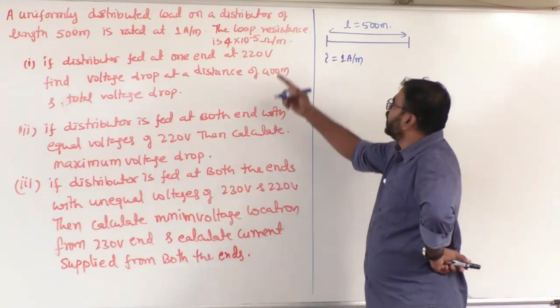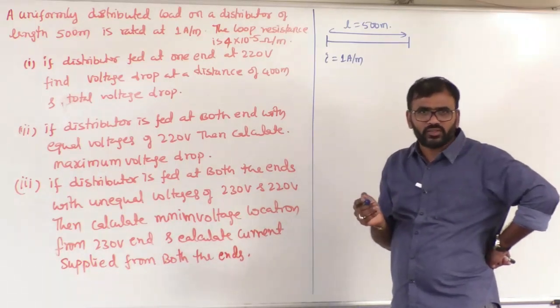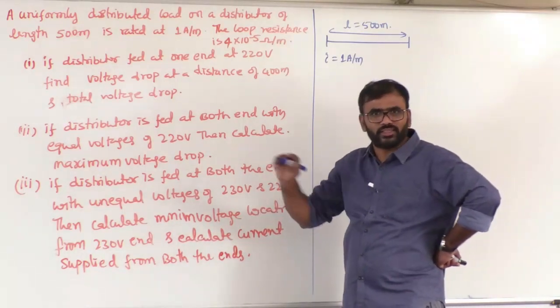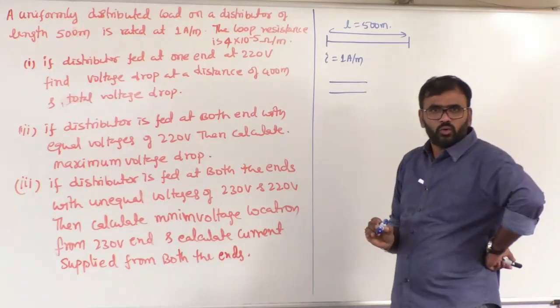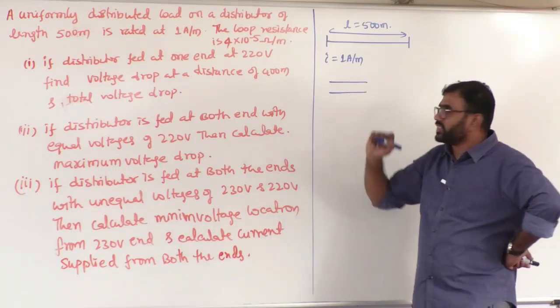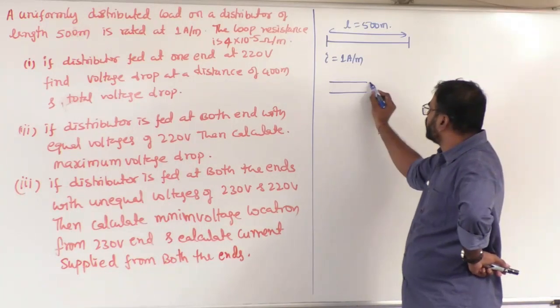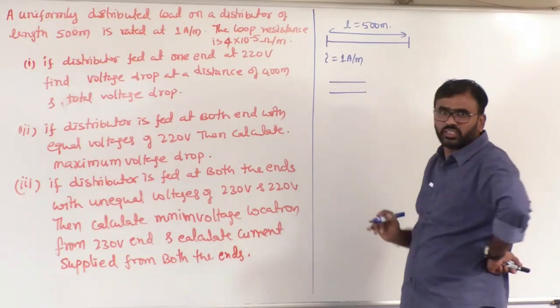Sir, the idea of the loop resistance: a distributor, whether DC or AC, generally has 2 wires. DC means 2 wire. Single phase means 2 wire. Sir, when you are calculating the voltage drop, you require loop resistance. Otherwise, let's have a look. This is the length of the distributor.